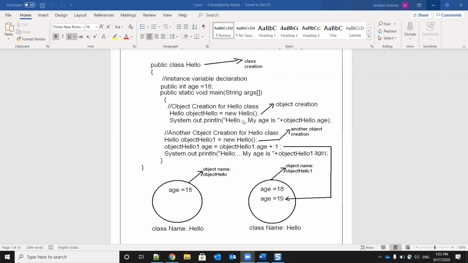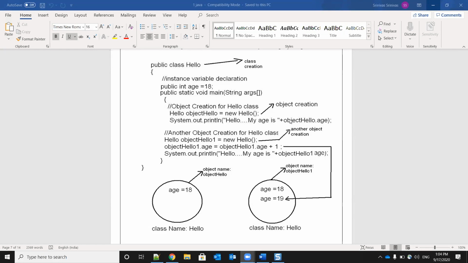Then in the next statement, we are writing one print statement. In double quotes, Hello my age is, objectHello dot age. ObjectHello dot age means this one. Whatever is there in this age variable will be printed. So how will it be printed? Hello, my age is 18.